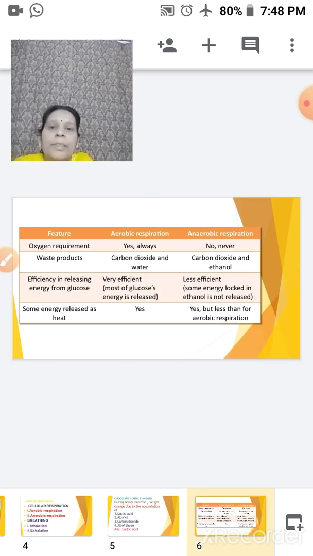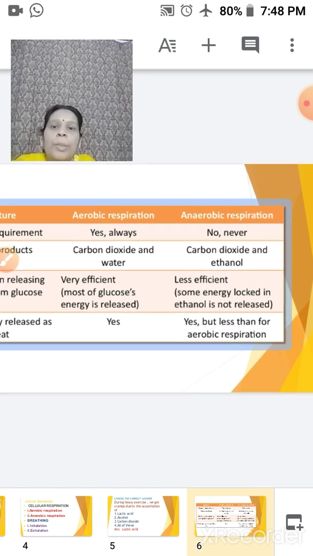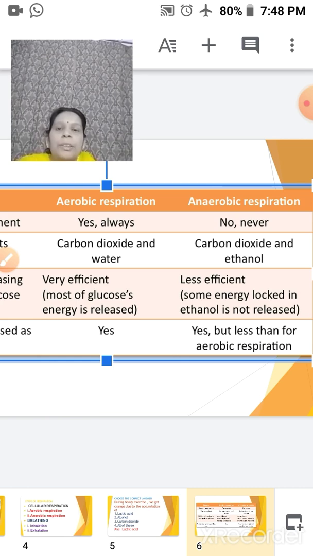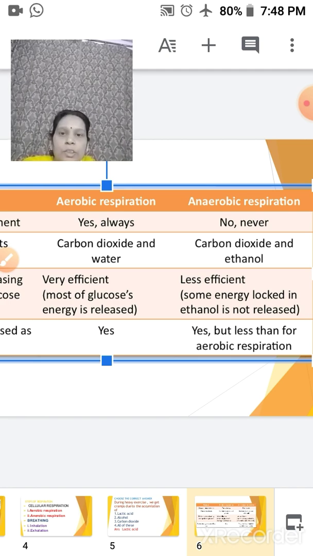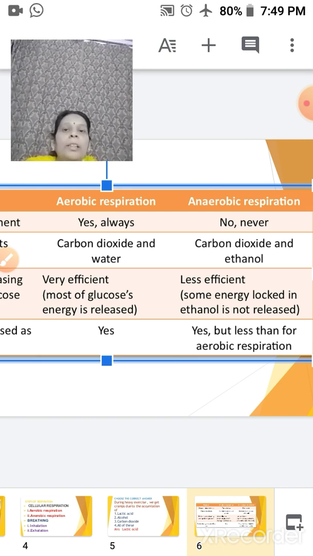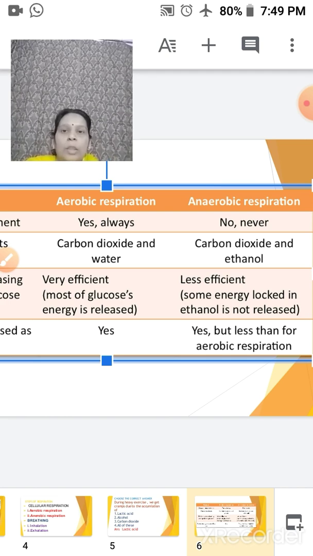Now we are talking of the aerobic and anaerobic difference. Aerobic respiration requires oxygen, whereas anaerobic respiration never requires oxygen. In aerobic respiration, the end products are carbon dioxide and water, while in anaerobic respiration, they are carbon dioxide and ethanol.